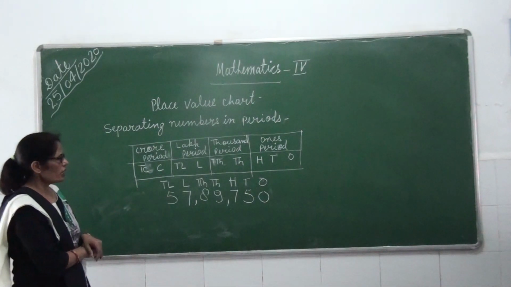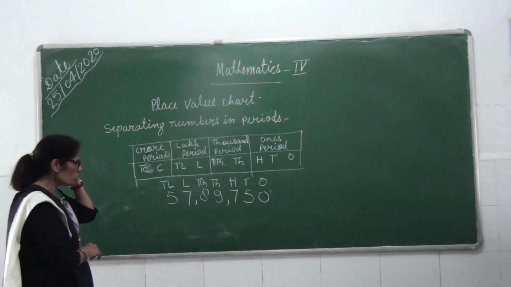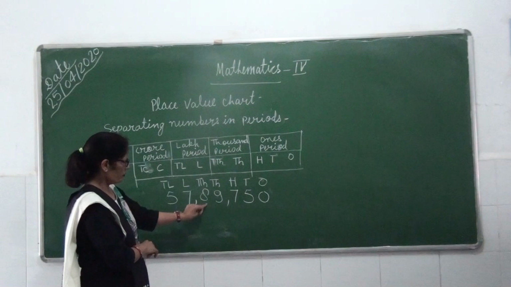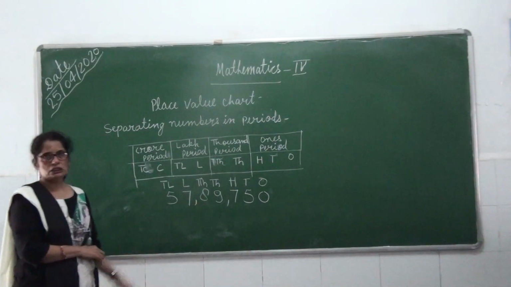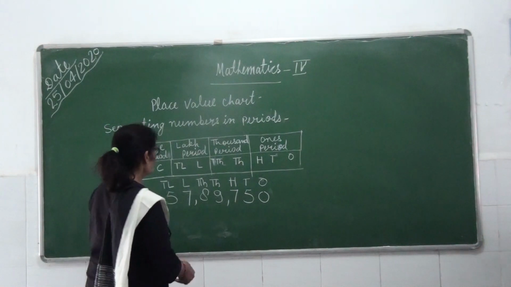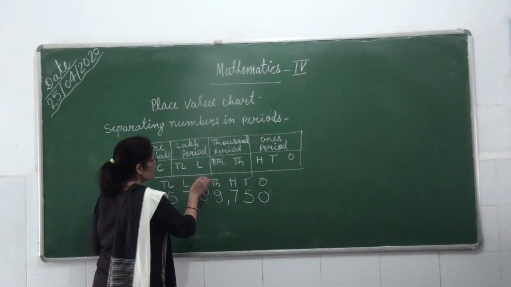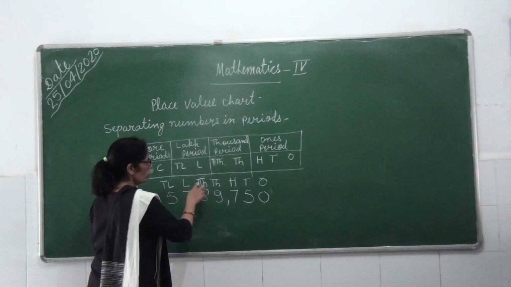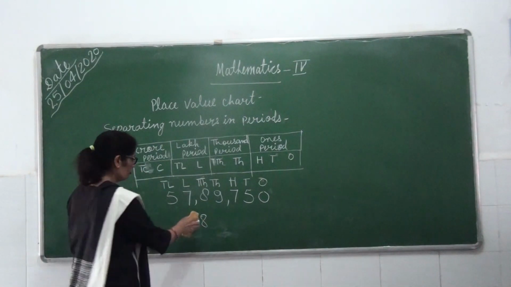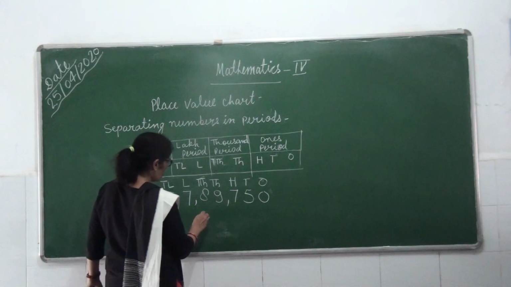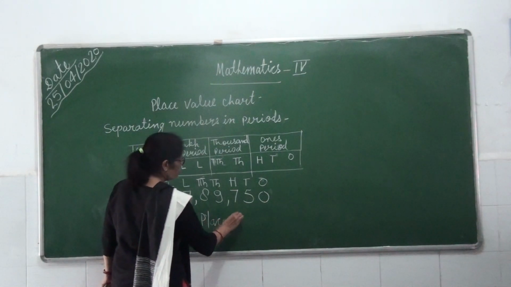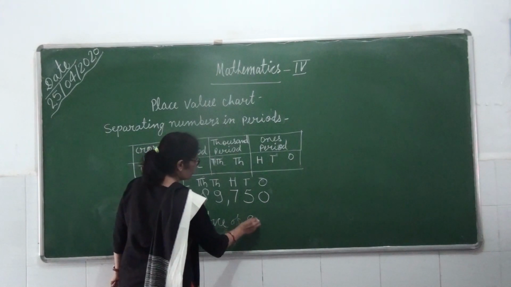So if I ask you the place value of 8, on which place is 8?